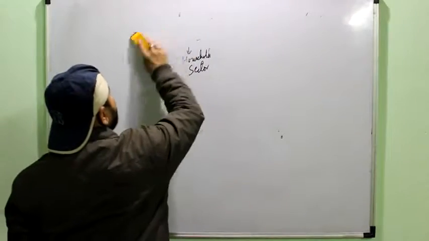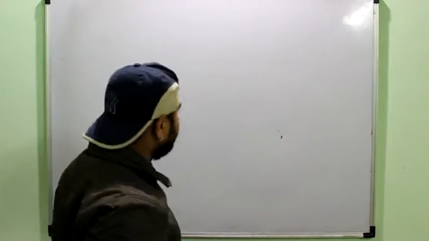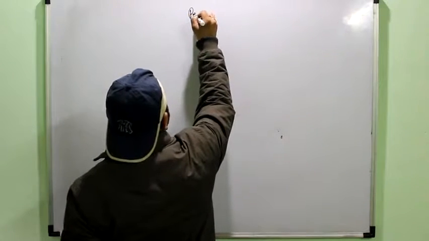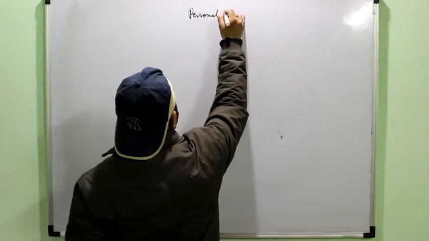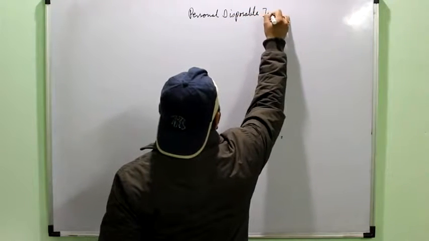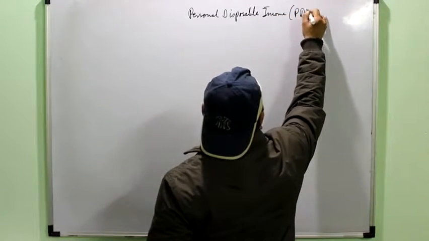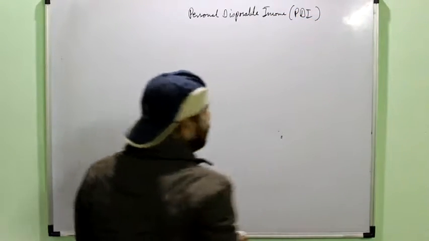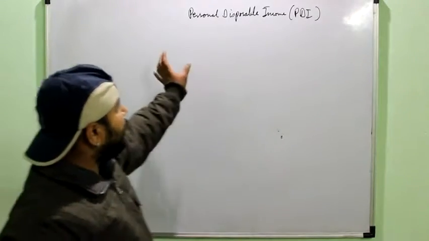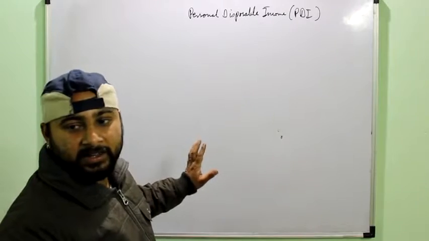Then the next and last aggregate of the private income is the personal disposable income, many times abbreviated as PDI, that is personal disposable income. Actually this is the actual income which is showing you the actual purchasing power in the economy.